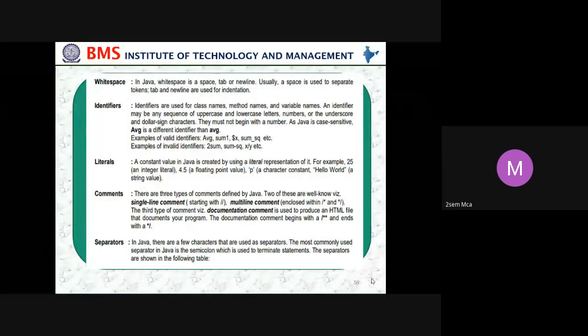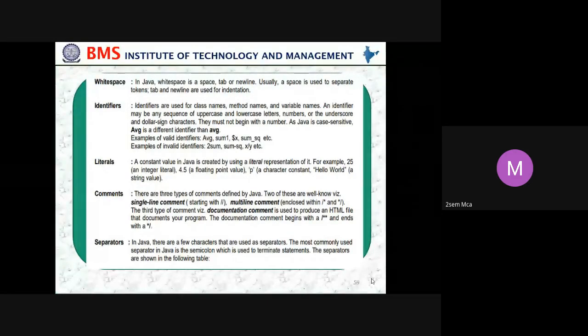Where we were with literals. A constant value in Java is created by using a literal representation of it. For example, 25 is an integer literal. 4.5 is a floating point value. Then P in quotes is a character constant. Hello world is a string value. So like this, we can give constant values in Java created by using the literals.